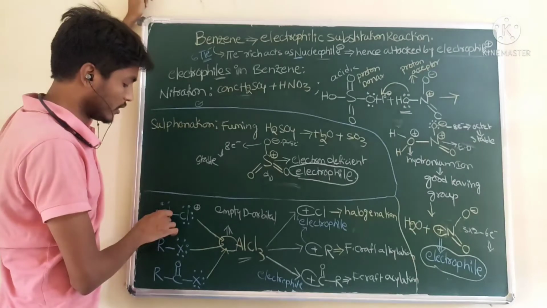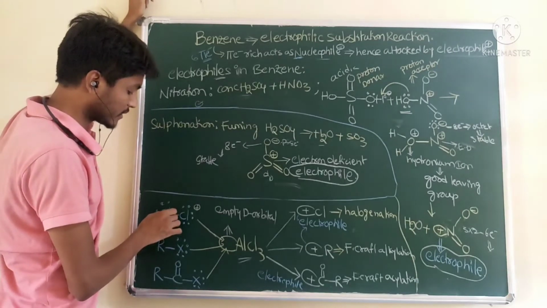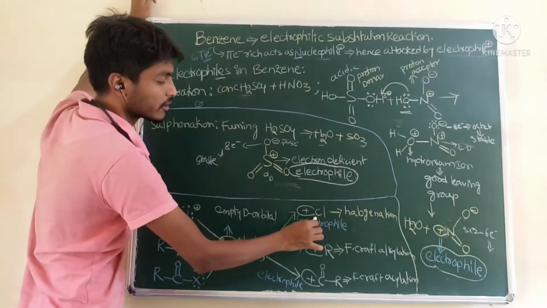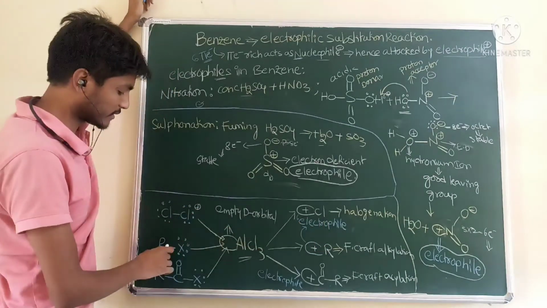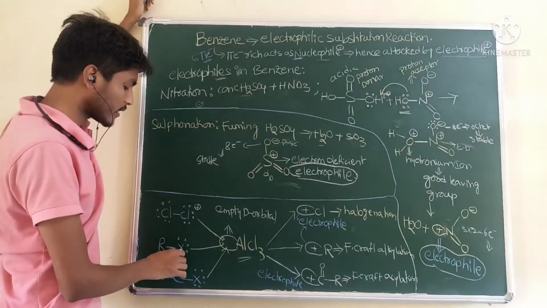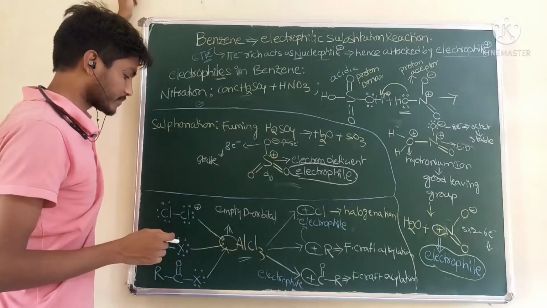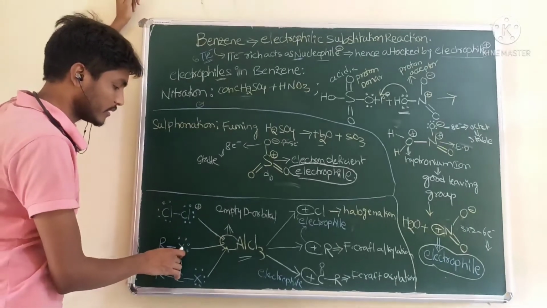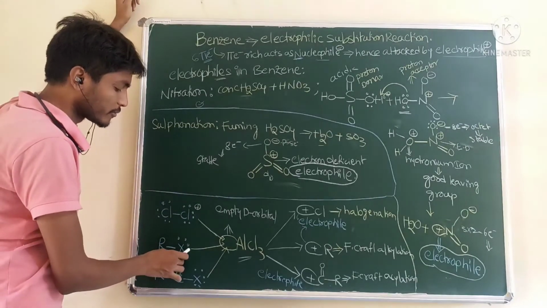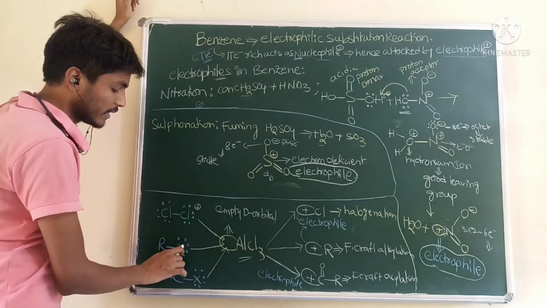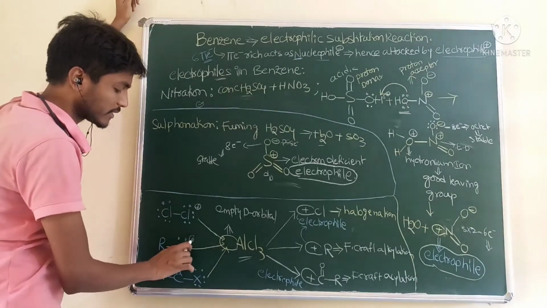See, RX compounds contain a lone pair, and then this atom gets positive charge. Once this atom gets positive charge, then this R group is formed, which is electrophilic in nature. This is electrophilic in nature.